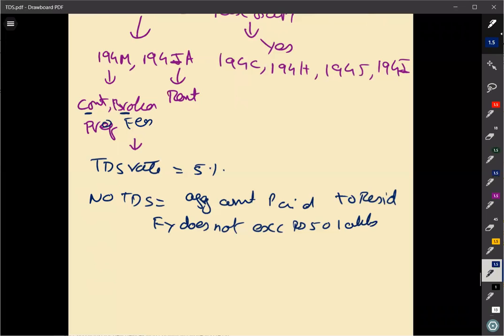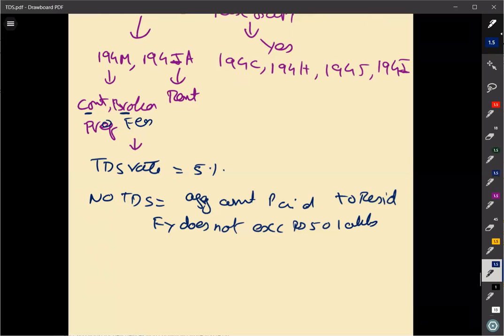That's it. Okay. So even this section is not applicable if you are an individual, if you are a HUF, and if you are coming under something called tax audit. Ultimately, for you, section 194M is not applicable. For you, 194C or 194H or 194J is going to be applicable.